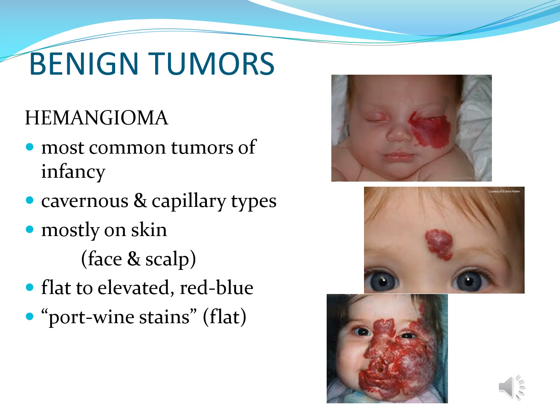Let's go now to your benign tumors like your hemangioma. Hemangioma is the most common tumor of infancy. They may be of cavernous or capillary types, and they are seen mostly on skin, especially on the face and scalp like this in our pictures. They may be flat to elevated, red, blue, or when they are flat, they are called port wine stains. Some may be disfiguring, like the picture of the baby on the bottom, where the hemangioma involves almost half of her face.